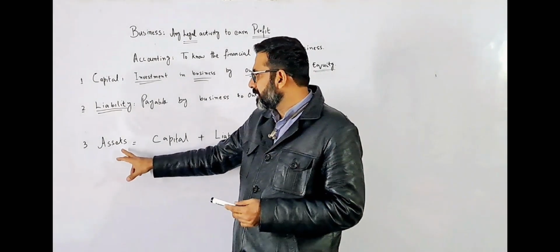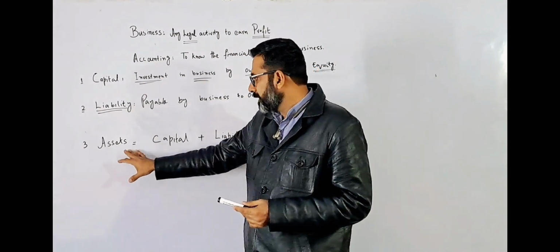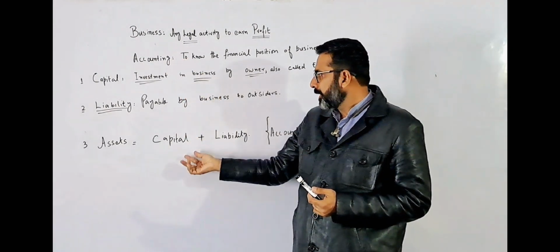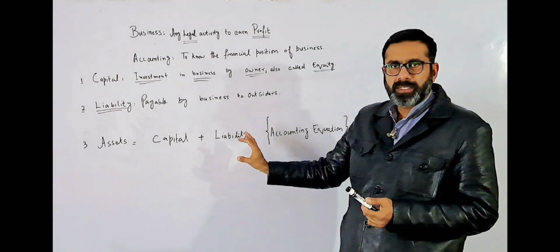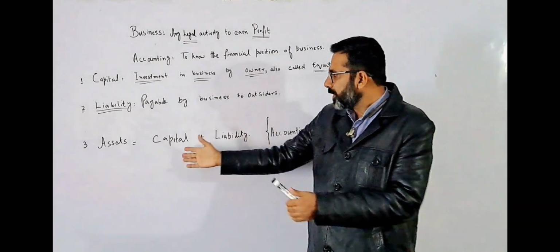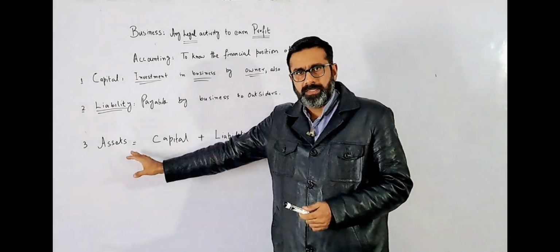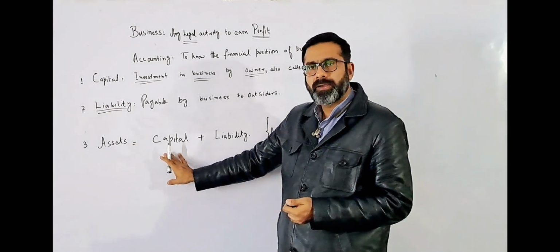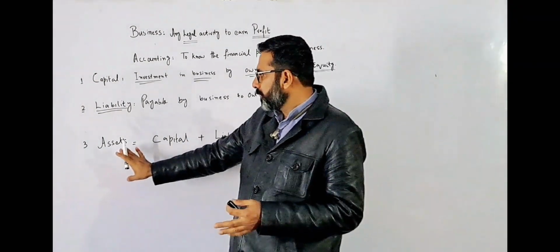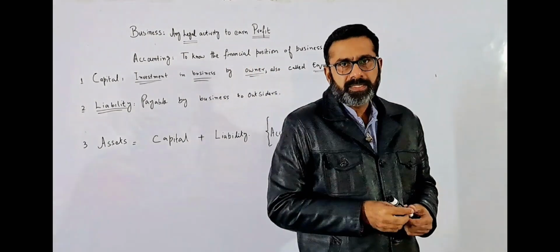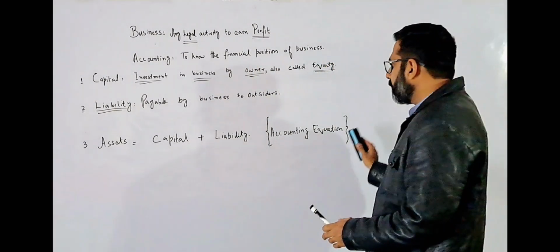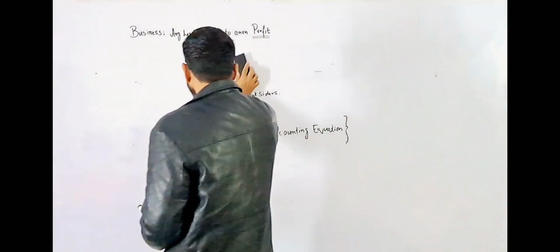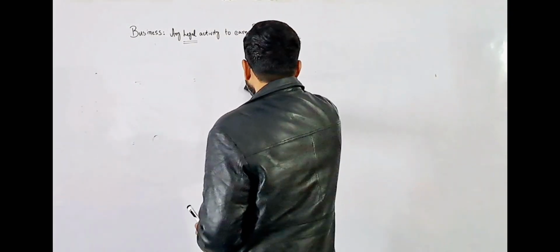The third thing that we discussed yesterday was related to assets. Now, what is an asset? It is the combination of the capital, what has been invested by the owner, and what he or she has from the outside in the form of loan. If we combine these two things, that is called the asset. This is called the accounting equation: the capital of the business plus the liability of the business is the asset of the business. So from now onward, we will discuss the different concepts of the business after the assets.